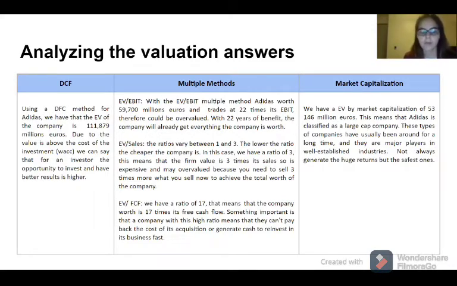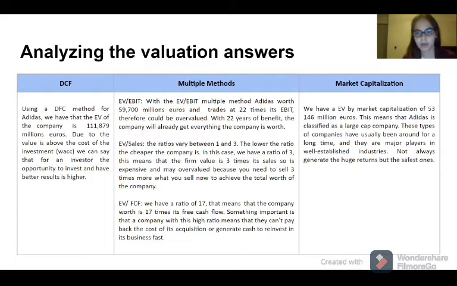Then we have the enterprise value divided by sales. The ratios vary between 1 and 3. The lower the ratio, the cheaper the company is. In this case, we have a ratio of 3. This means that the firm value is 3 times its sales, so it's expensive and may be overvalued, because you need to sell 3 times more than what you sell now to achieve the total worth of the company.